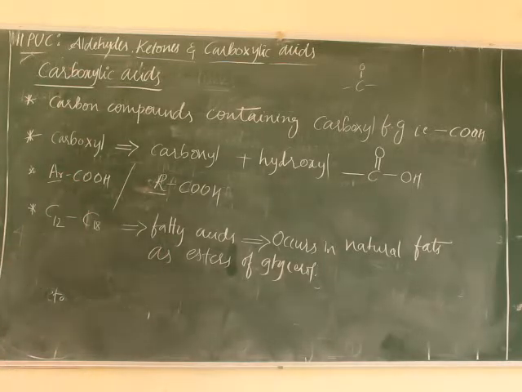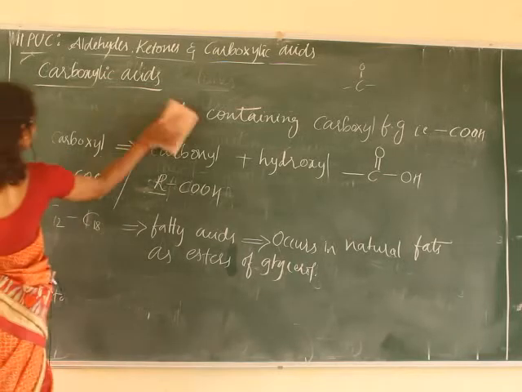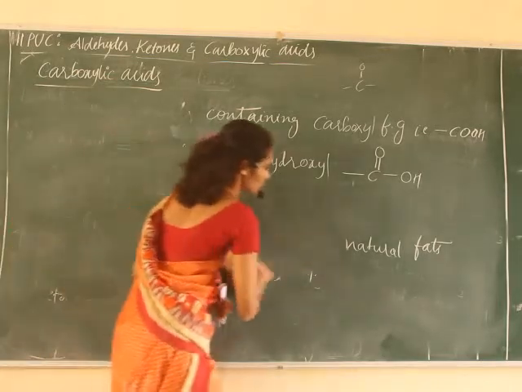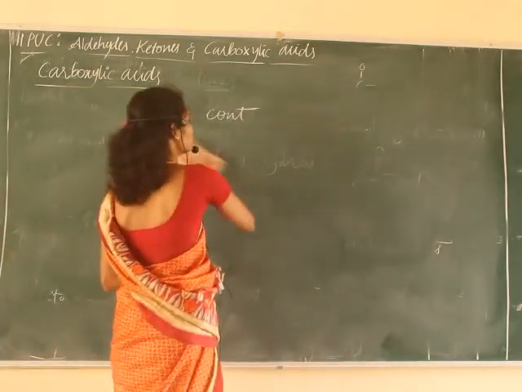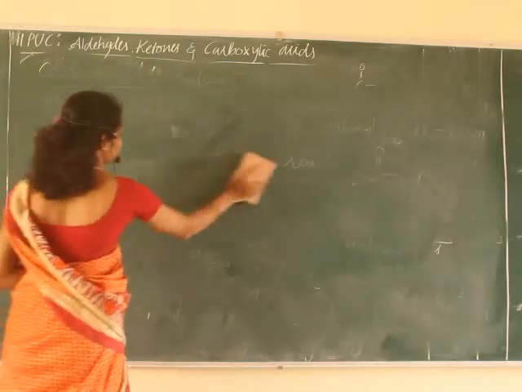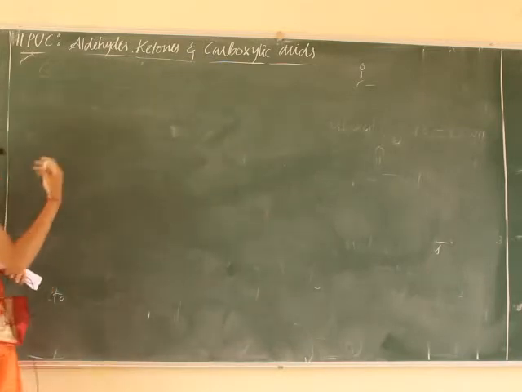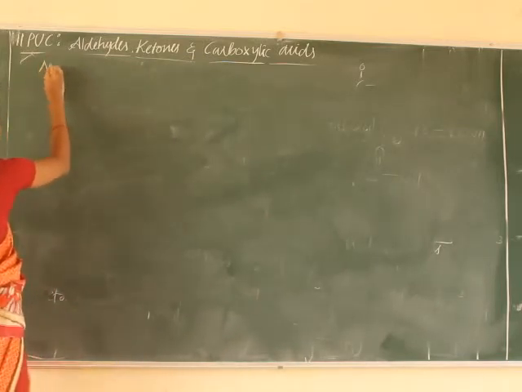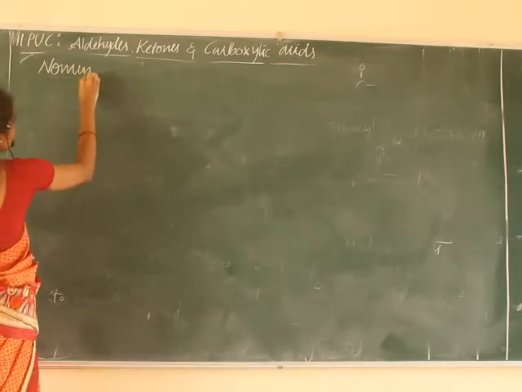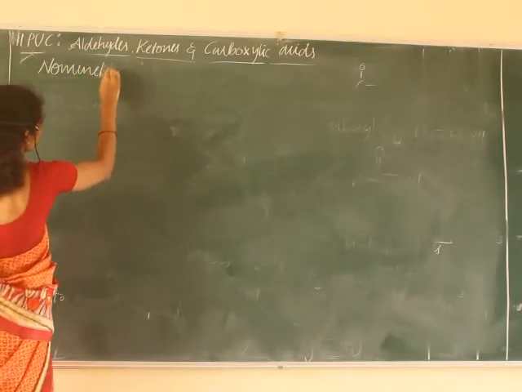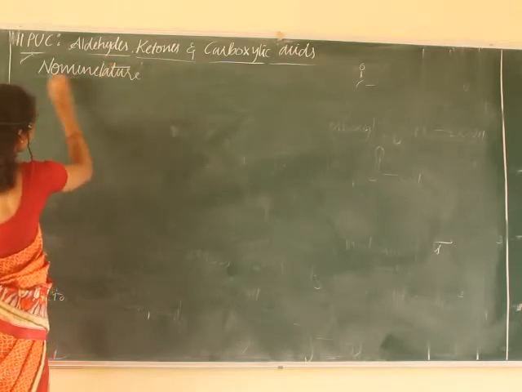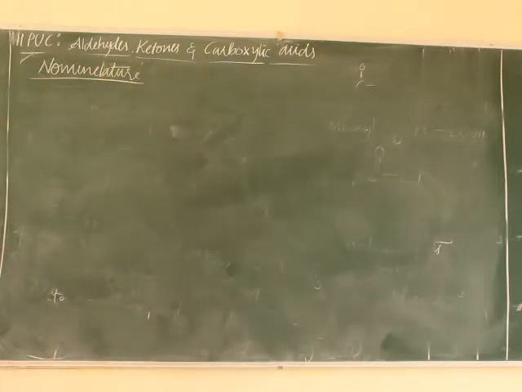Next, let us discuss nomenclature and structure of the carboxyl group. You already know the nomenclature, no need of telling from the beginning. Still, we'll brush up this nomenclature. Nomenclature of carboxylic acid.